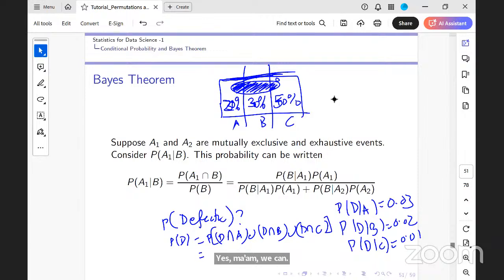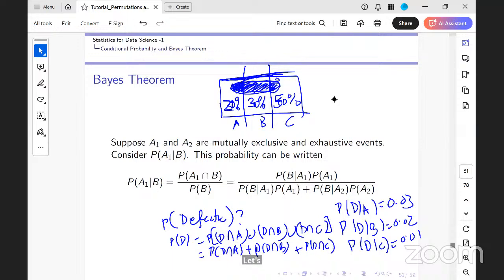Are D intersection A, D intersection B, and D intersection C mutually exclusive? This is my D intersection A, this would be my D intersection B, and this would be my D intersection C. So can I apply my addition law to write this as the probability of D intersection A plus the probability of D intersection B plus the probability of D intersection C?